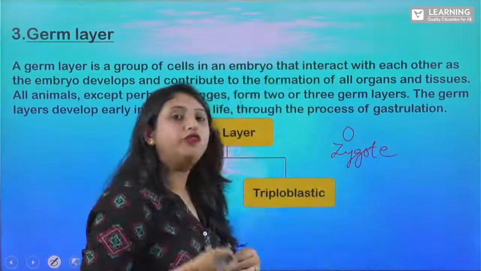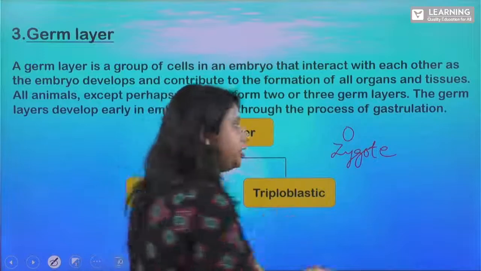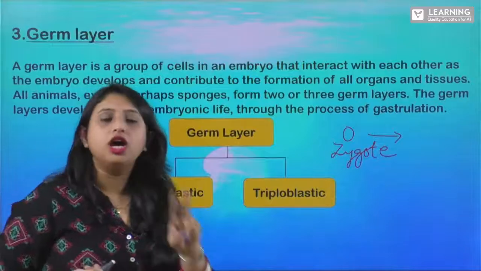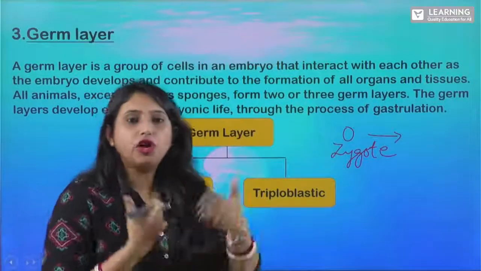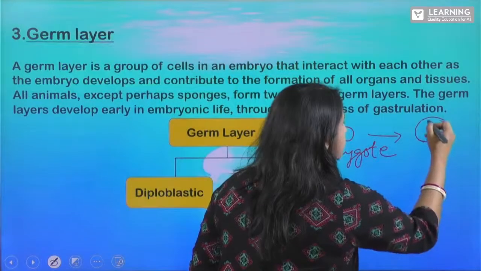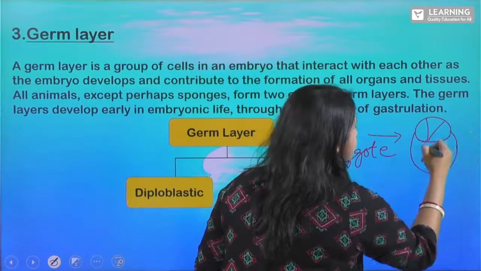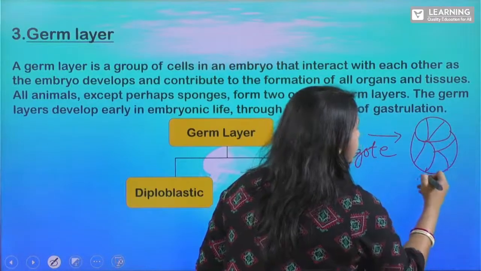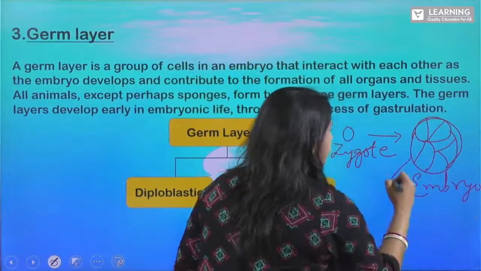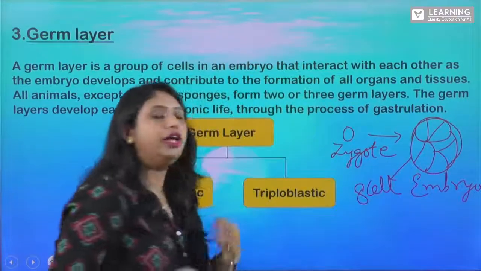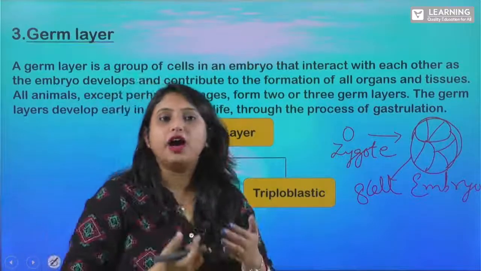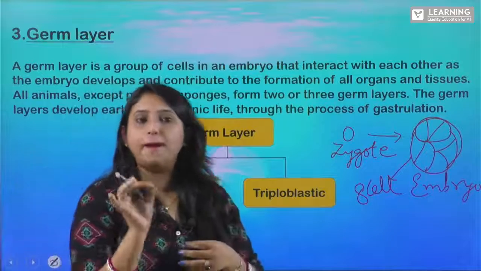So this zygote, after fertilization, will undergo cell division. From the 2-cell stage, it will form the 4-cell stage. And from 4 cells, gradually it will form the 8-cell stage, right? So this embryo will have an 8-cell stage, and from that 8-cell stage, the whole embryo will again give different stages of embryogenesis. The process by which an embryo is formed is known as embryogenesis.